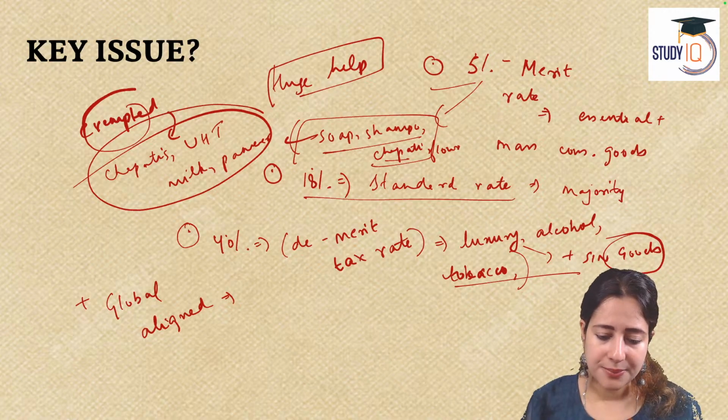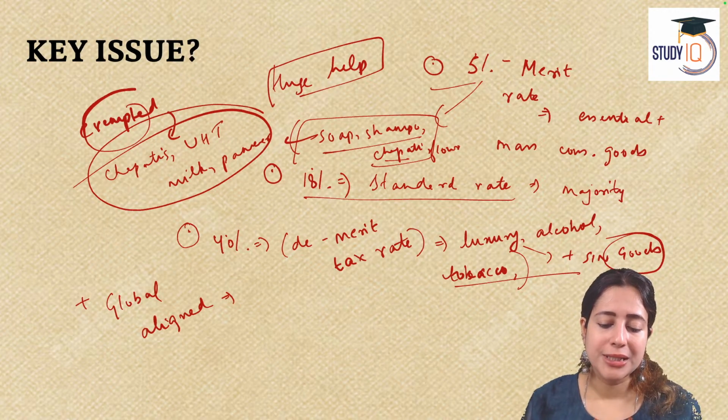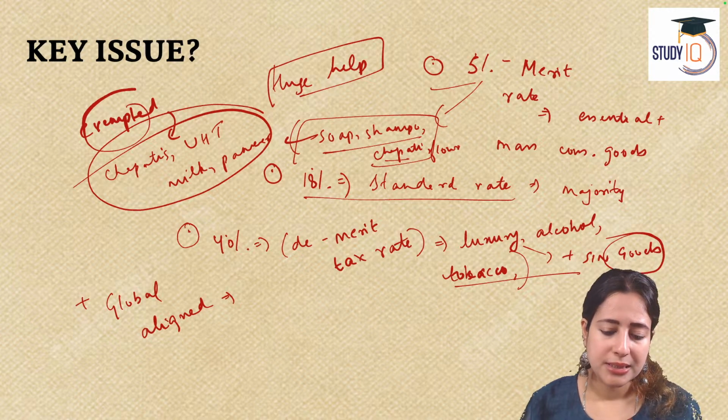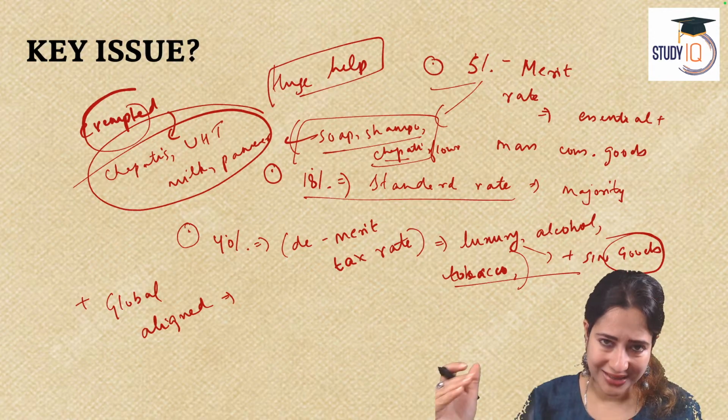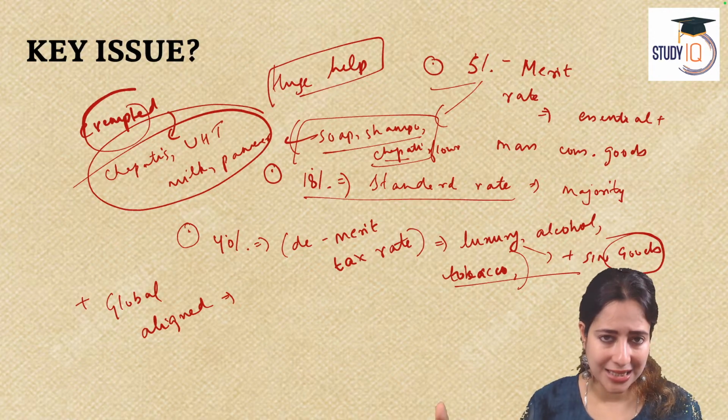Then come the rate cuts. For example, there are packaged noodles, there are packaged fast food products, chips, chocolates, cold drinks, beverages. On them also, the rate of tax has been reduced. So the GST has come down on these ready-to-eat items also.